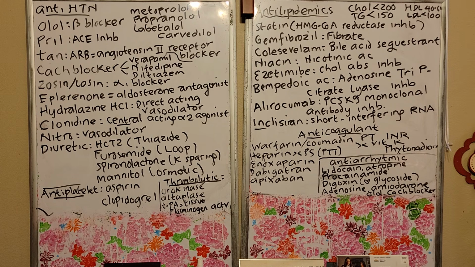Alright, and then the other medications that I wrote here on the board, right? Antiplatelets, that's your aspirin and clopidogrel. When heart attack, MONA is morphine, O2, nitro, and aspirin. Morphine because the pain is severe in chest pain. O2 because their O2 is already low, right? Nitro, that's your vasodilator, because when they have chest pain, their BP is very high. That's why we give them nitro, a vasodilator.